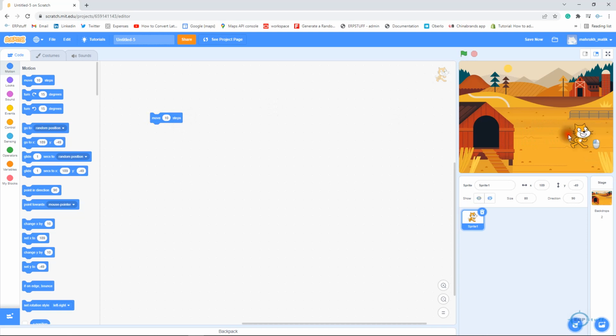It moved up to this. I can bring it like this. Okay, now if I take this one out and I take this another one, I'm saying turn 15 degree. So if I click here, see, it is turning down, right?